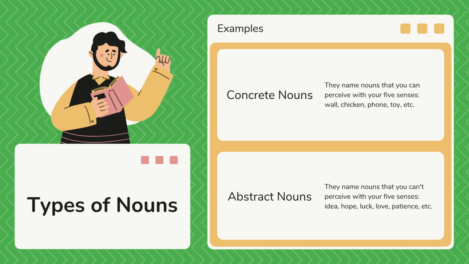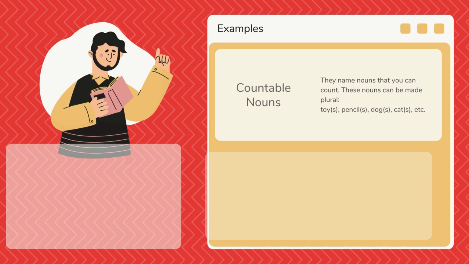Those are just ideas, as the first word in the list says. They are ideas that we have in our mind. We can't perceive any of them with our senses, but they are still nouns.